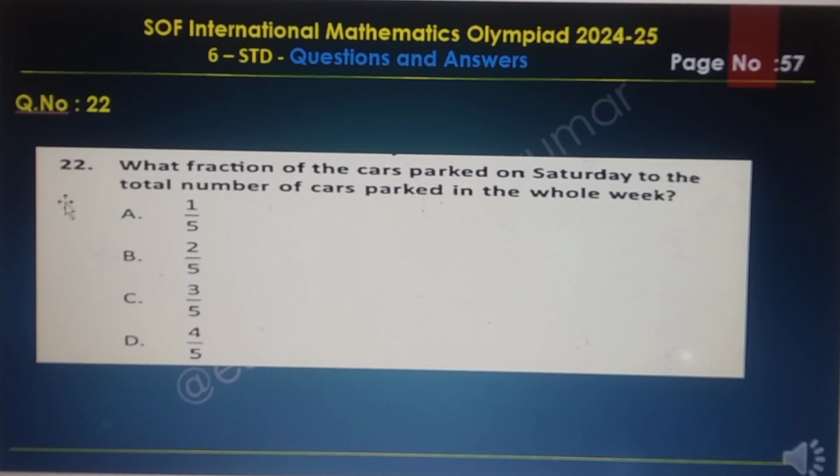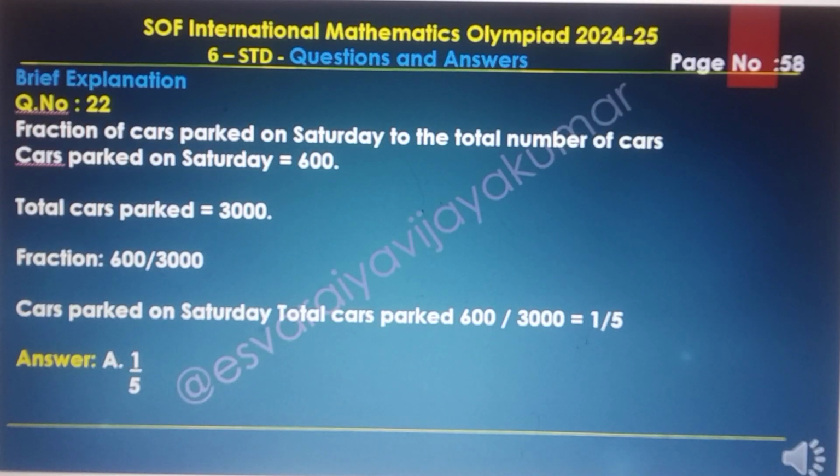Question number 22. What fraction of the cars parked on Saturday is to the total number of cars parked in the whole week? Options A, B, C, D are there. The answer is option A, 1 upon 5. The number of cars parked on Saturday is 600. The total cars parked is 3000. The fraction is 600 upon 3000, so we are getting 1 upon 5. Answer is A.